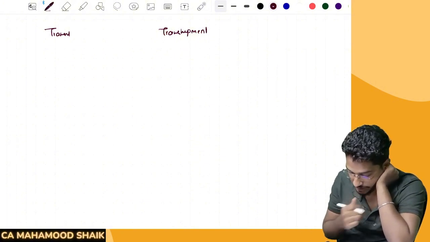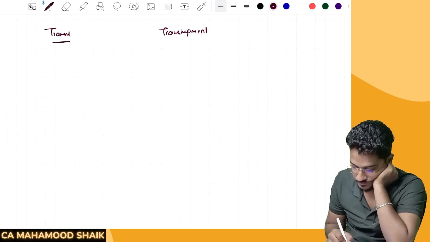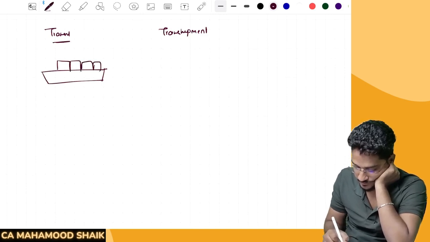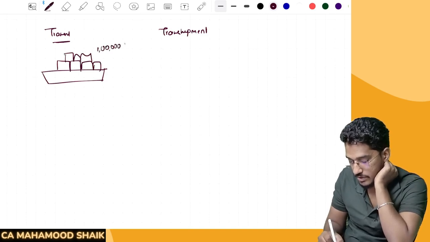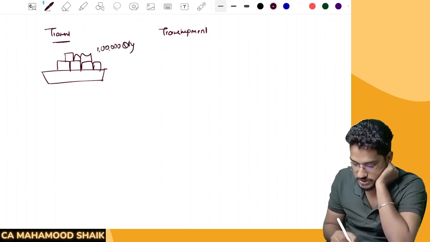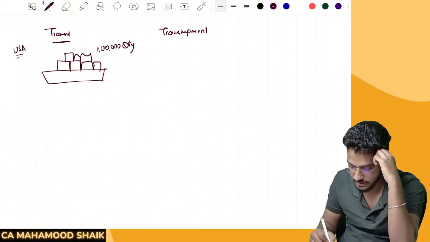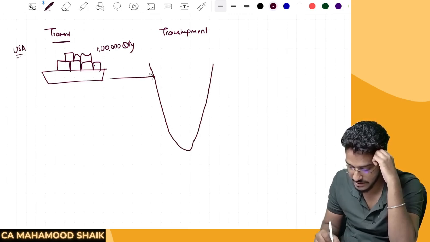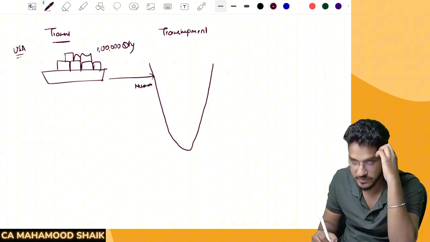Right. So what do you mean by this? Say for example, there is one vessel. So this vessel is containing so many goods. So in this vessel, say for example, some 1 lakh quantity of goods are there. So this vessel is coming from outside of India. Say for example, this vessel is coming from USA. So now it has come to India. This vessel has reached India. So at Mumbai airport, this vessel has come.